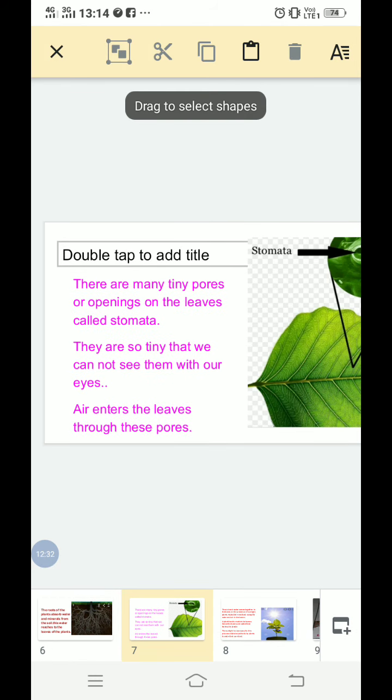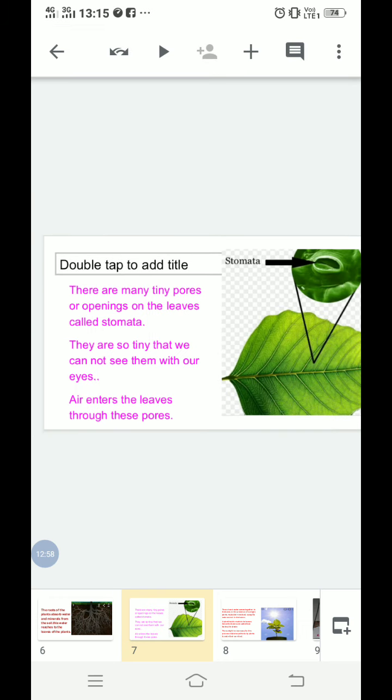Let's discuss how these small openings help in photosynthesis. There are many tiny pores or openings on the leaves called stomata. They are so tiny that we cannot see them with our naked eyes.